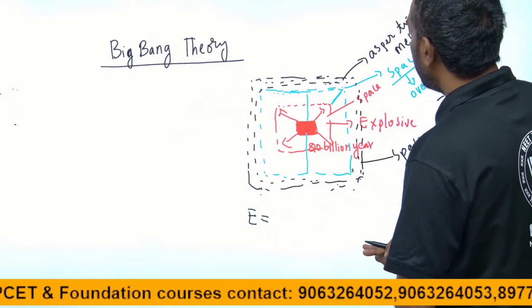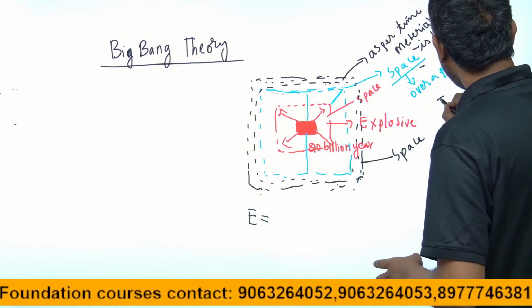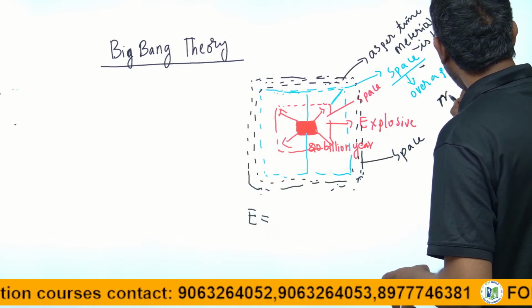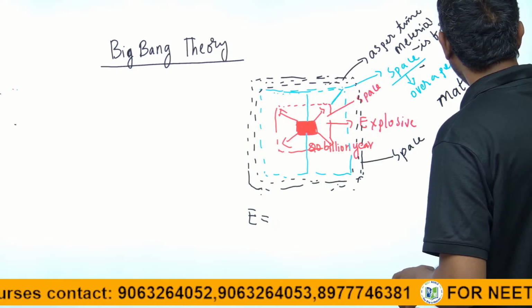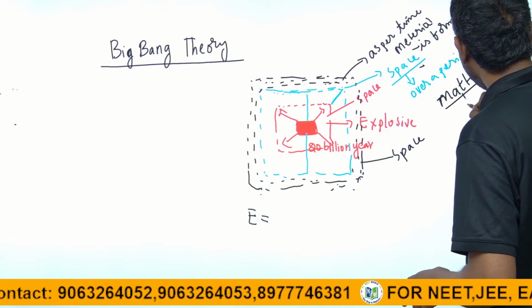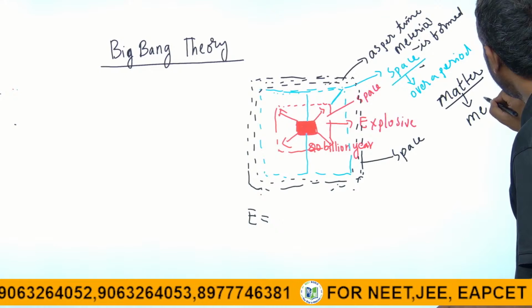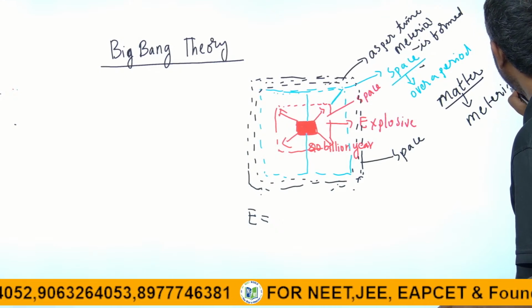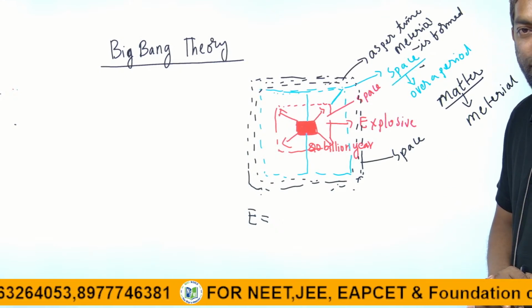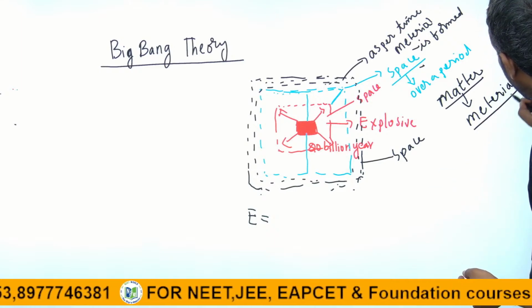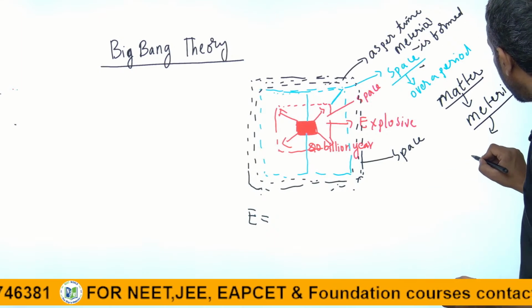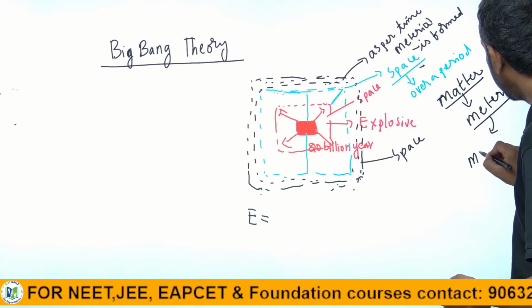After a finite time, matter is created, guys. Matter means material. Through gravitational forces, the material created mass energy.